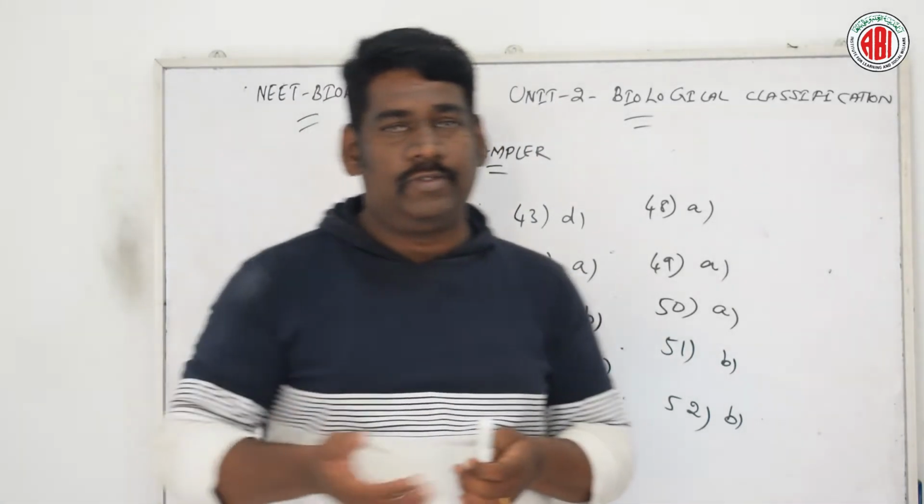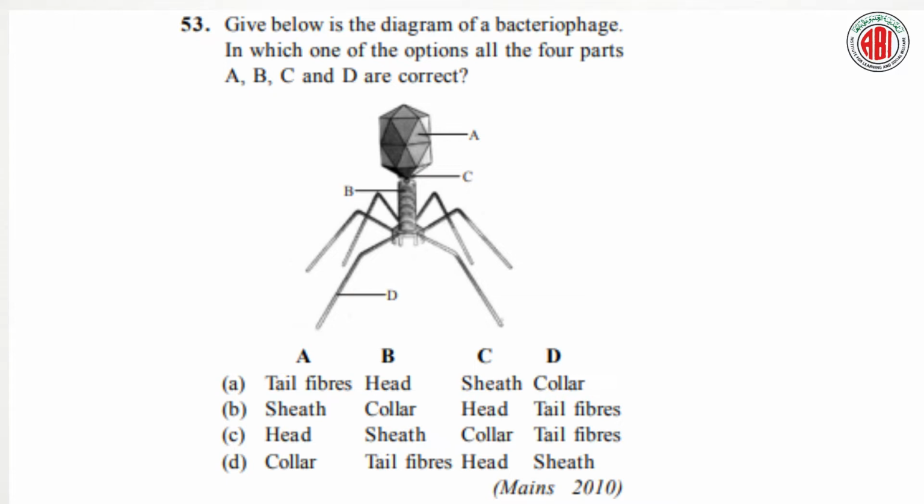Now let us go to the next question. The diagram with four parts A, B, C and D, and the options. Option A: tail fibers, head, sheath, collar. Option B: sheath, collar, head, tail fibers. Option C: head, sheath, collar, tail fibers. Option D: collar, tail fibers, head. Now let us see the right answer for this question.